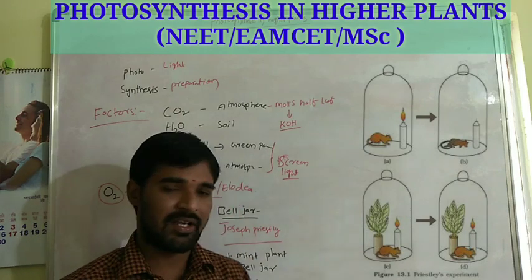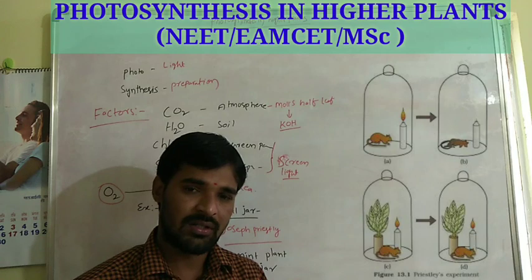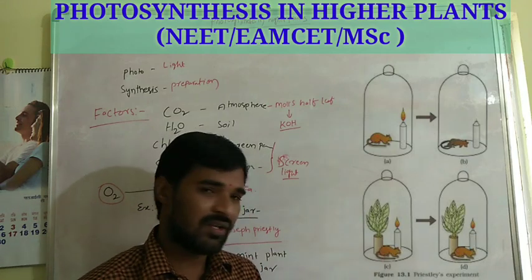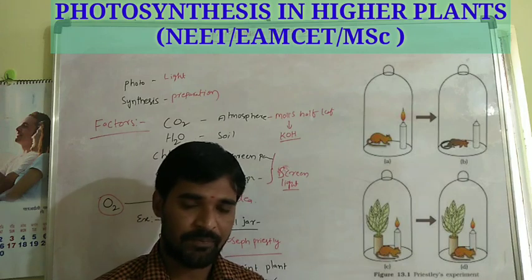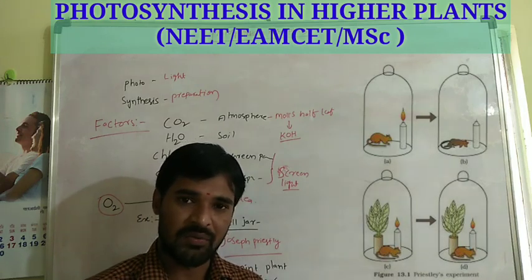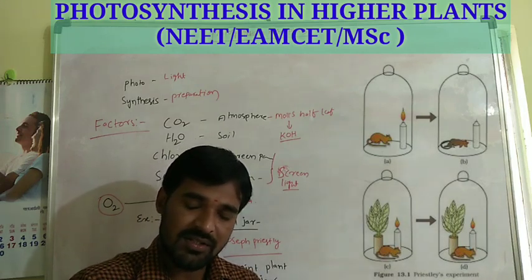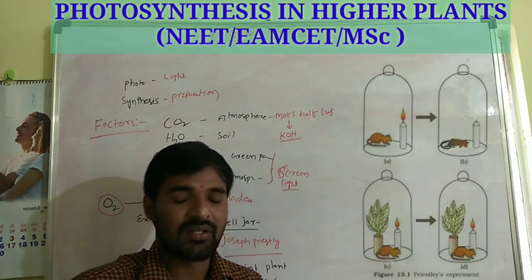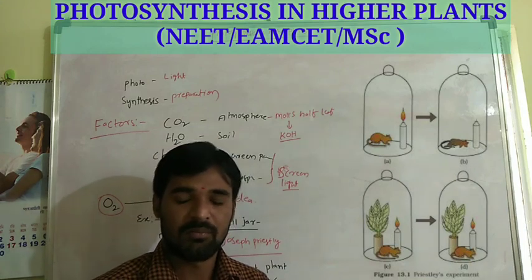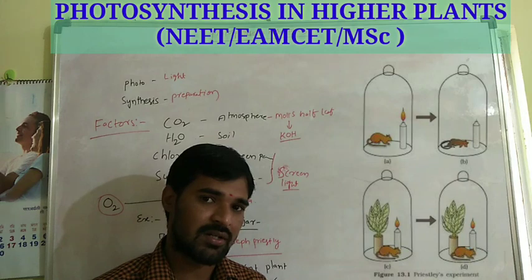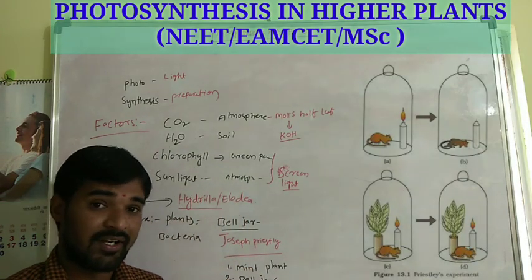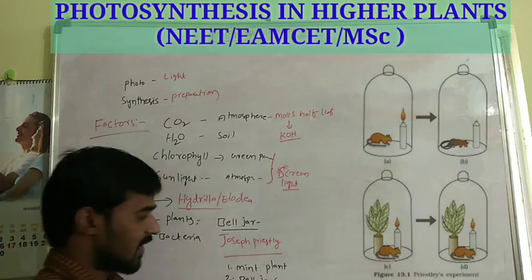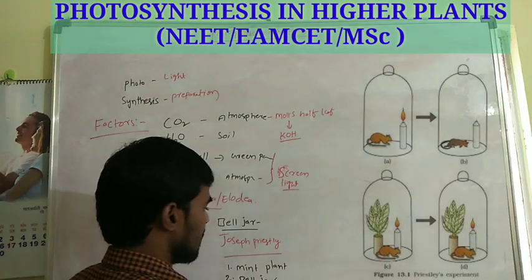By this experiment he confirmed that the mouse and candle give one toxic gas which is absorbed by the plant. Plants give one useful gas, and that gas is absorbed by the mouse and candle present in the bell jar. He did not give a name to that gas, but later it was discovered that the gas is oxygen.